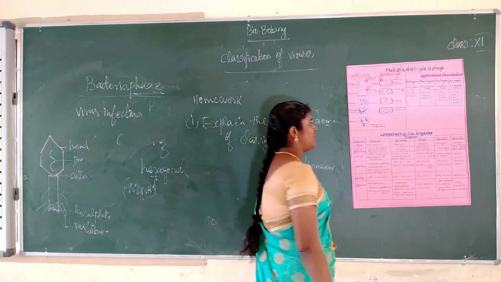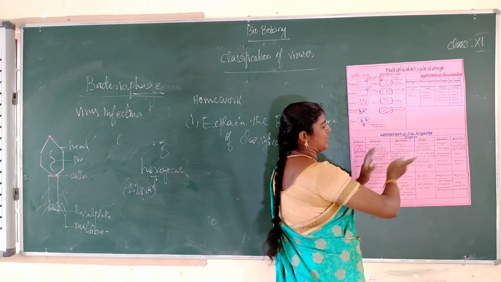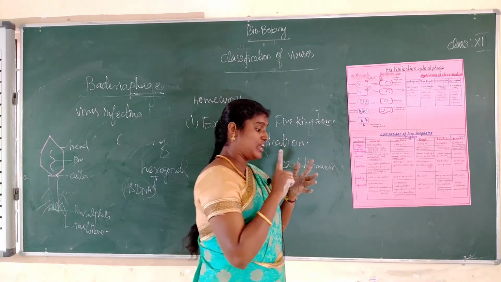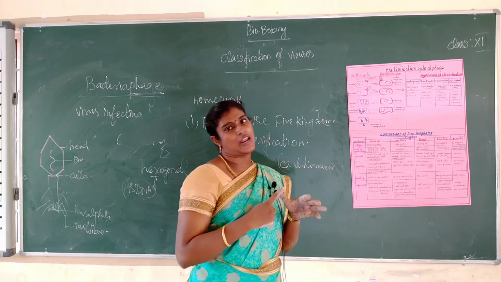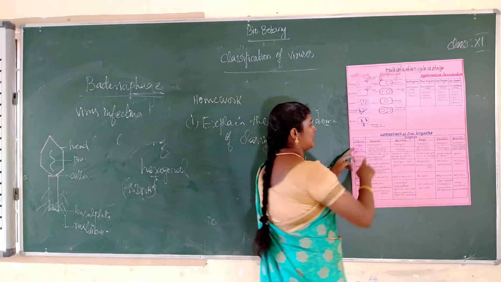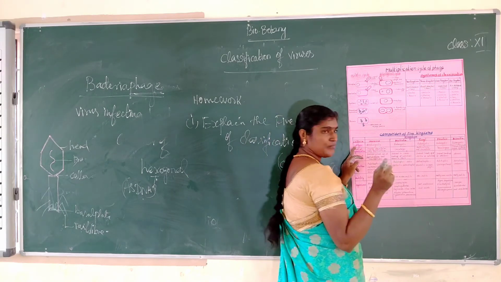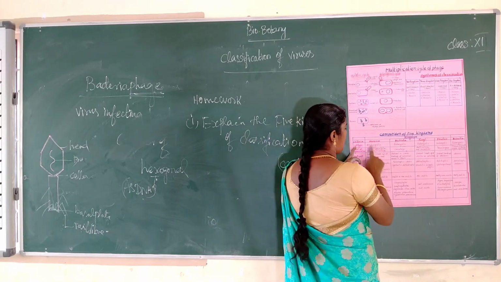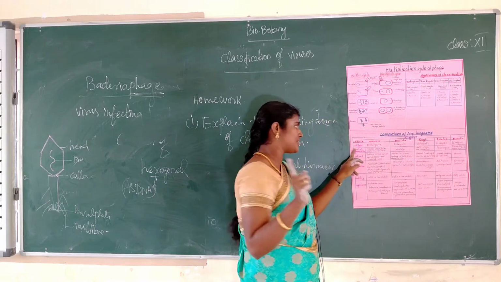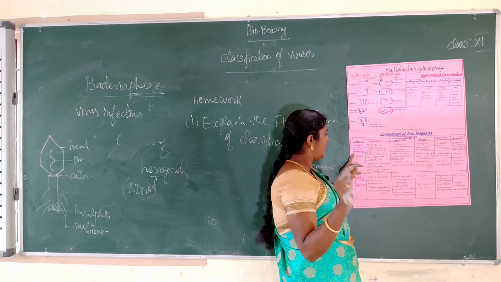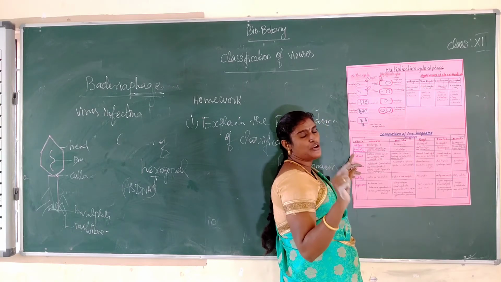Okay, next one we see the comparison of five kingdoms. Five kingdom na Monera, Protista, Fungi, Plantae, Animalia. Okay, first one, what is the cell type of Monera? Monera means prokaryotic cell. Prokaryotic. Pro means first, karyo means nucleus. Okay, prokaryotic cells, level of organization mostly unicellular, rarely multicellular. What is unicellular?